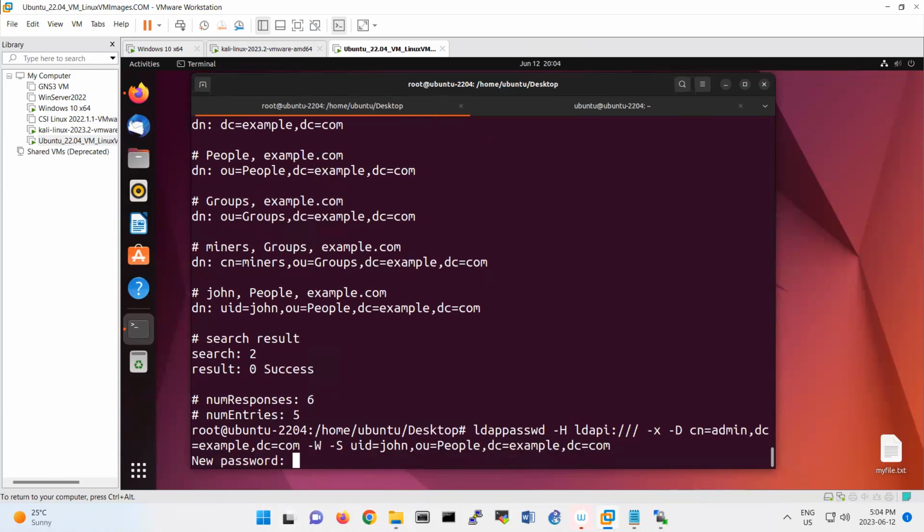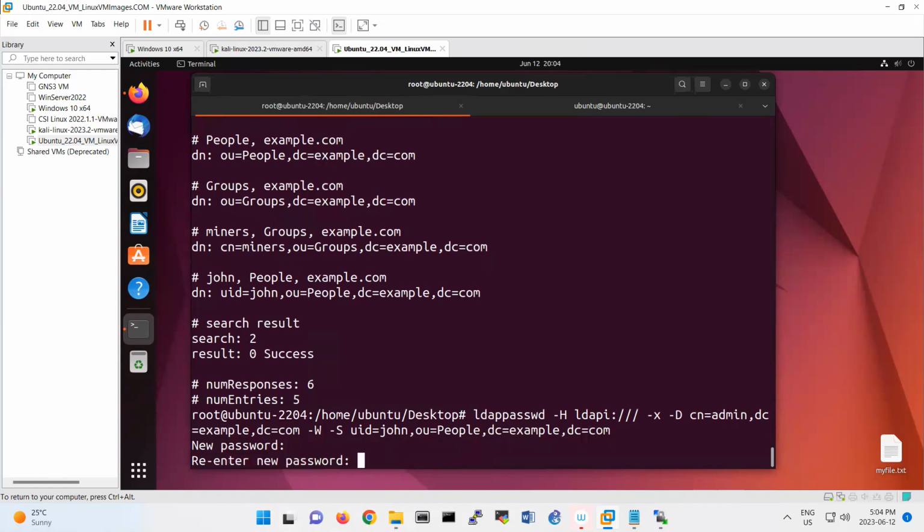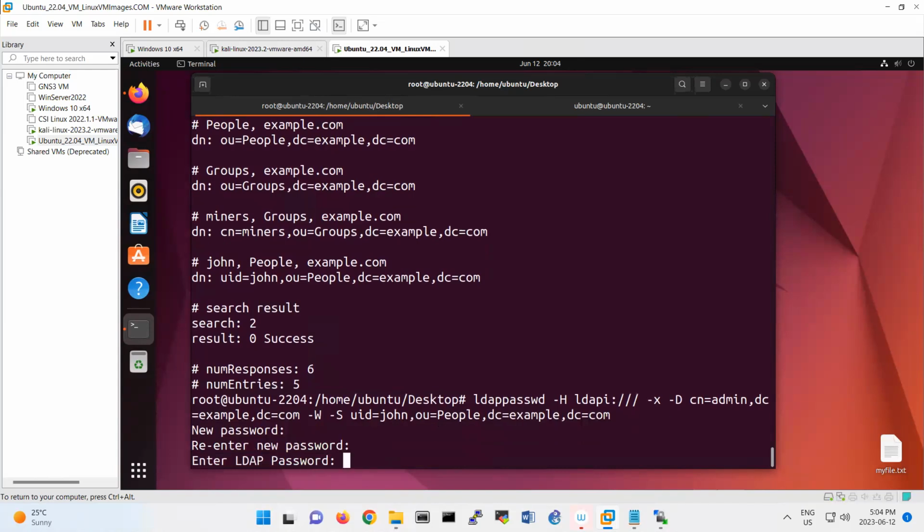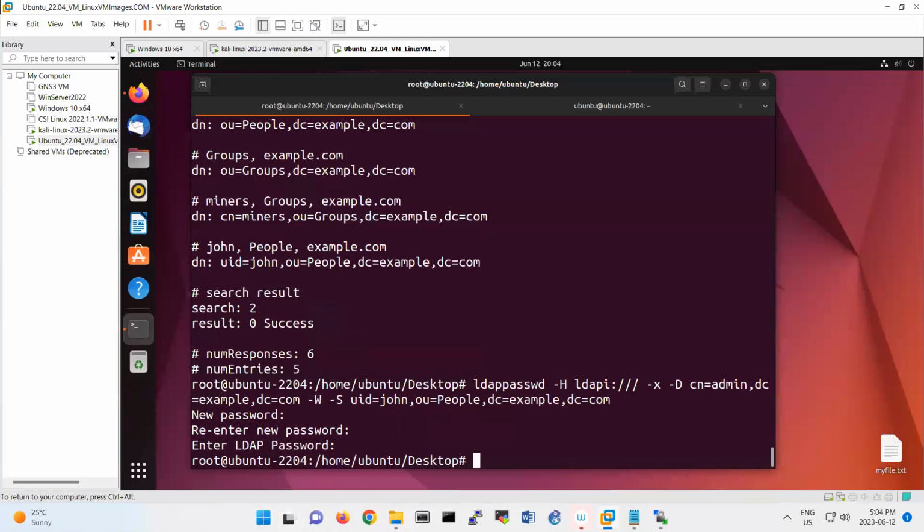New password. What password do you want to set for John? 123456, 123456. Enter LDAP password also. I'll put 123456, all of them 123456. So now John has 123456. That means that now we have changed John's password. The rest of that lab is asking you to add an LDAP client.